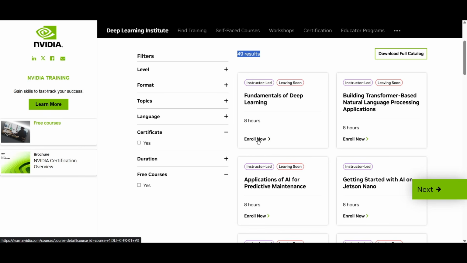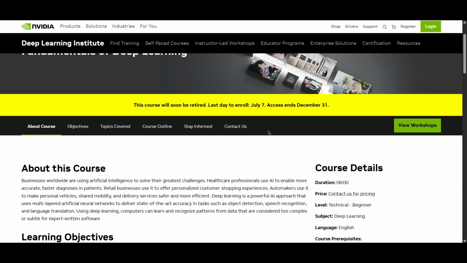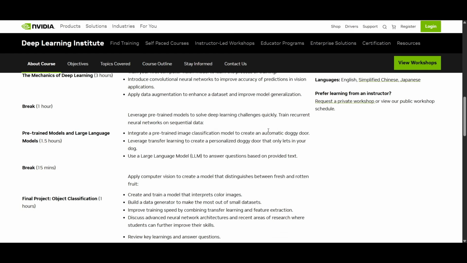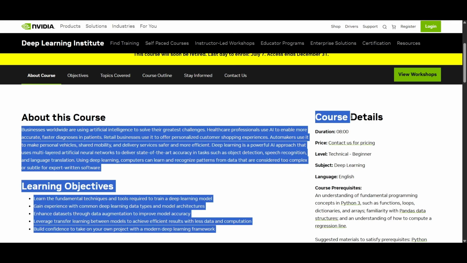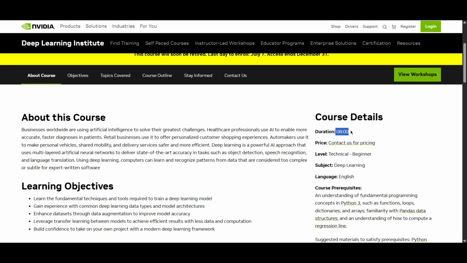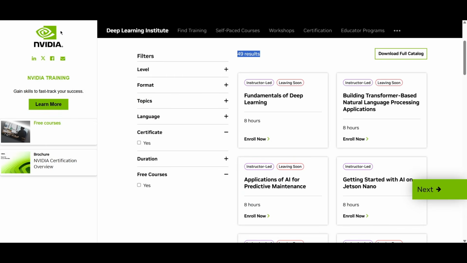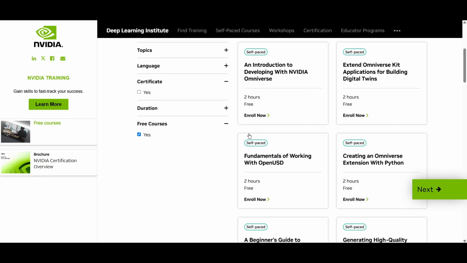You might be thinking even this is free, but it depends upon the workshops, because these are workshops, so people might charge you for it. Here you can see the course duration is 8 hours, but you should contact them for pricing. So basically for these workshops, you'll have to pay. But for the free courses, let me show that. The 11 results, these all are free.